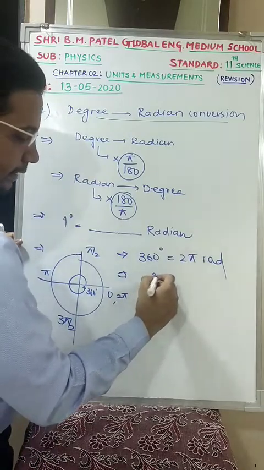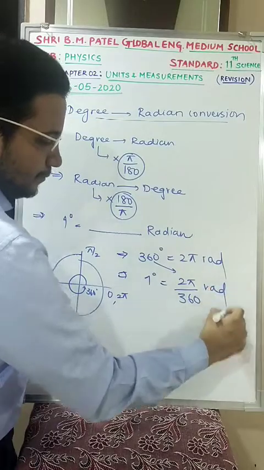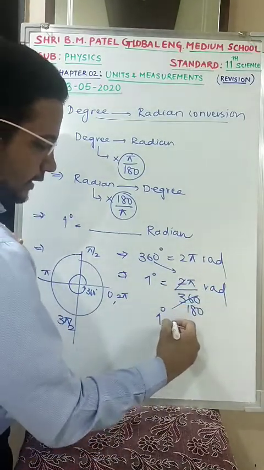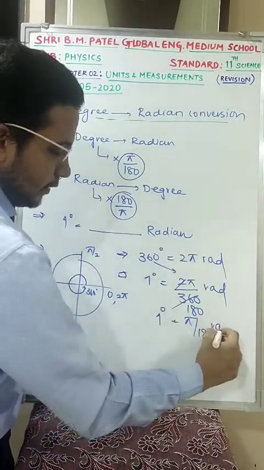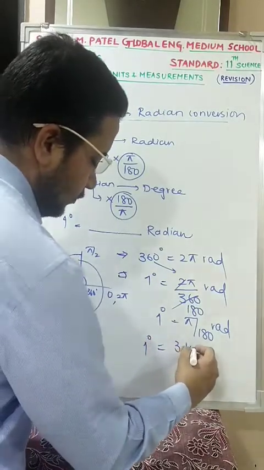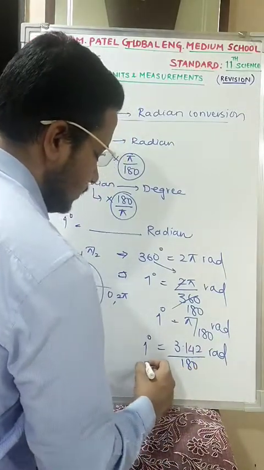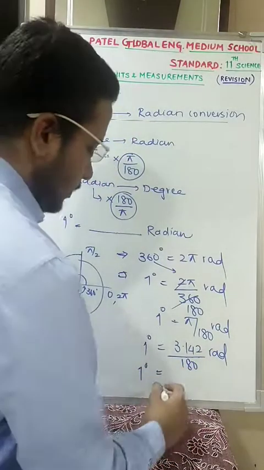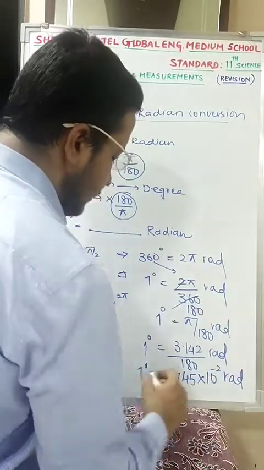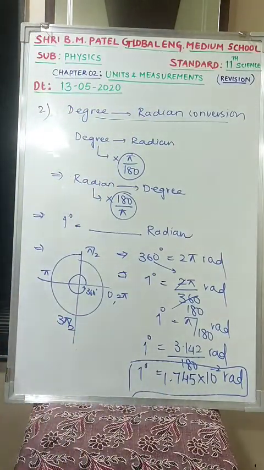If I want 1 degree, then I have to send 360 downwards. So 2 pi by 360 radian. 2 ones are 2, 2 twos are 360, so 1 degree is equal to pi by 180 radian. Is this clear? So I can write over here 1 degree, in place of pi, I can put 3.14 by 180 radian. If you calculate this, you are going to get as answer 1.745 into 10 power minus 2 radians. Is this clear? Hope it is clear.